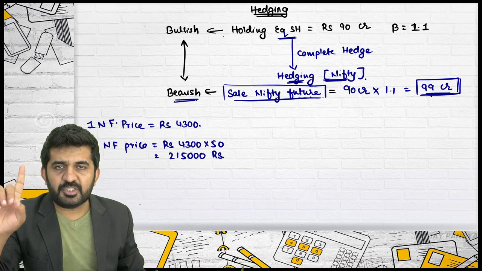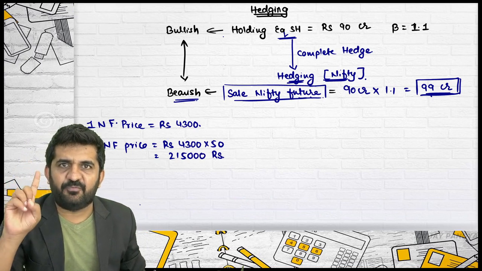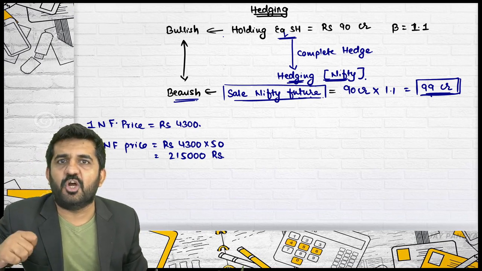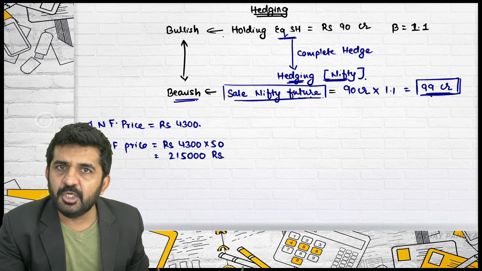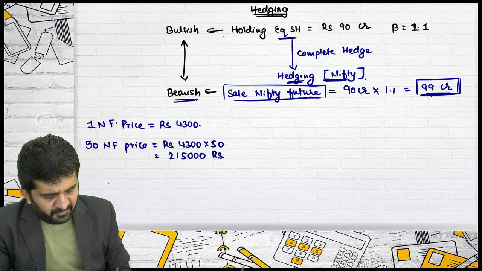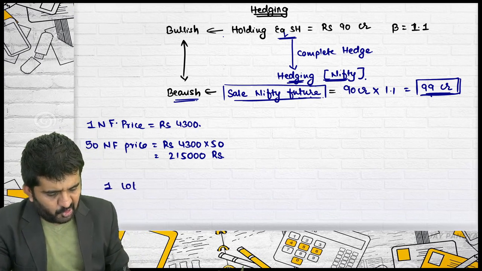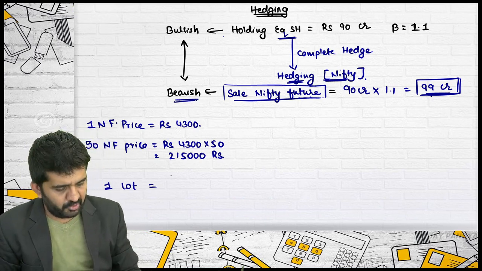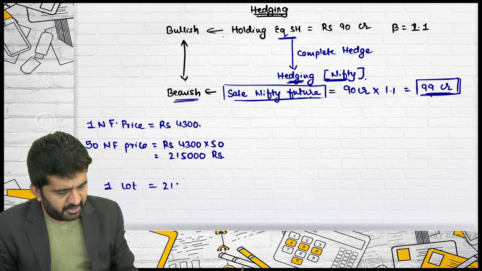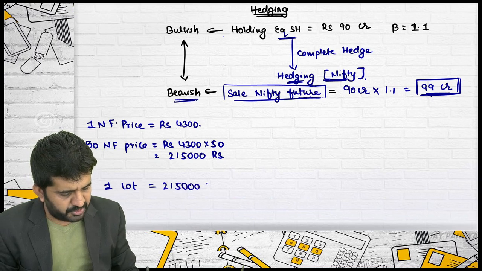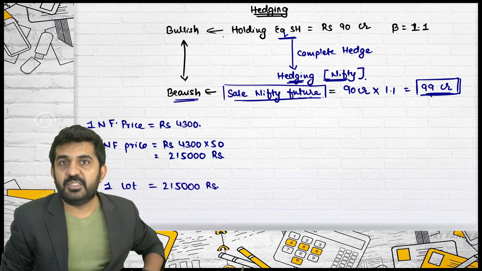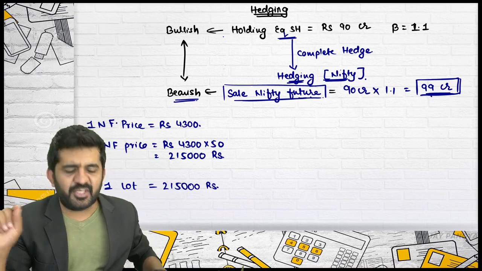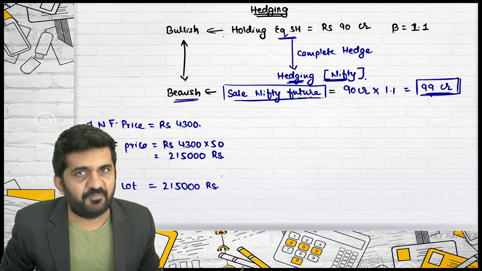If you sell 50 Nifty futures, you are having a sale position of 2,15,000 rupees. 50 Nifty futures is one lot. One lot is costing how much? 2,15,000 rupees. Is it alright? So one lot will give you a bearish position of rupees 2,15,000.